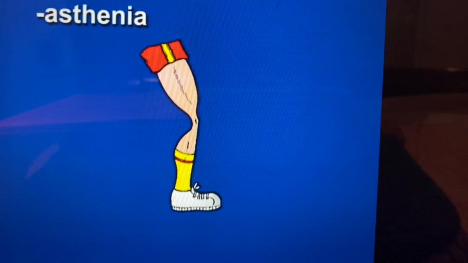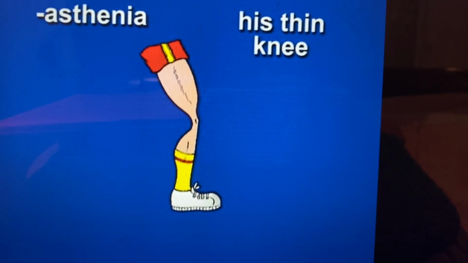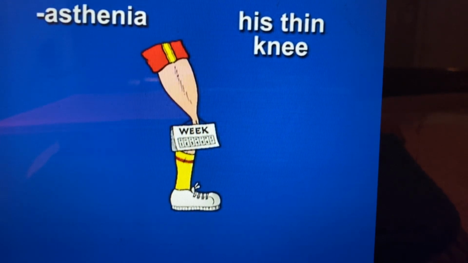Next, asthenia. Asthenia sounds a little like his thin knee. Asthenia, his thin knee. Asthenia means weakness. As you look at his thin knee, see a weekly calendar tied around it. The weekly calendar will remind you of weakness.